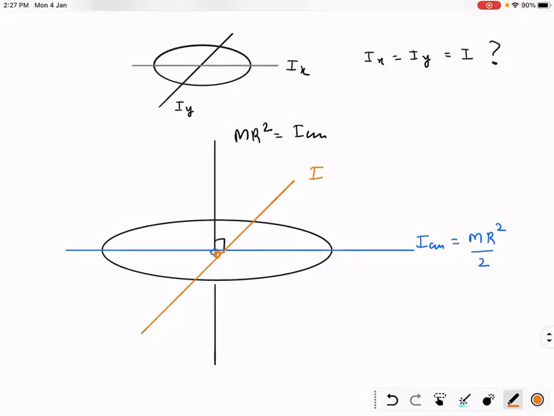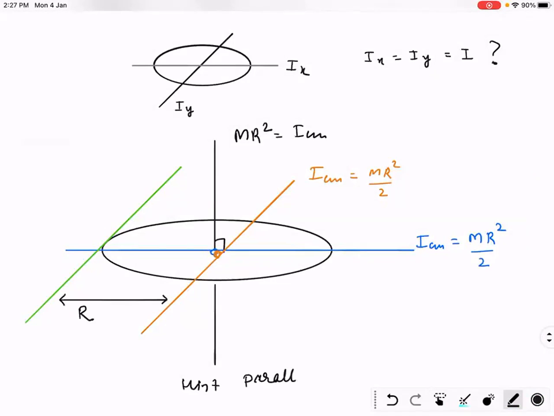It is also passing through the center of mass. MR square by 2. Okay? Now, can you help me in calculating the moment of inertia of this ring about this green axis? This green axis is in the plane of the ring. This is the distance. Hint is parallel axis theorem.